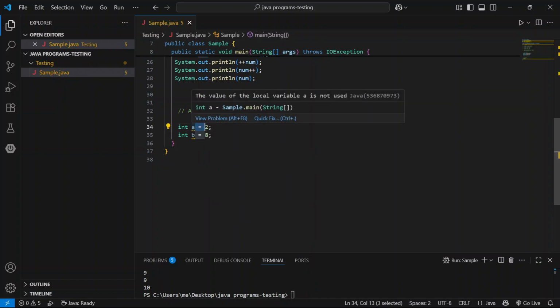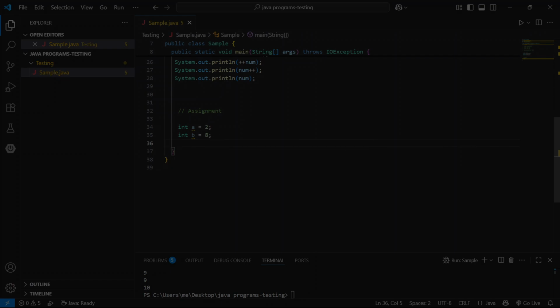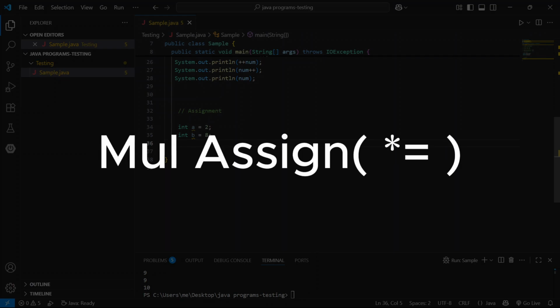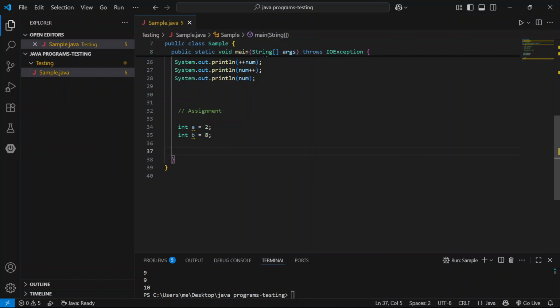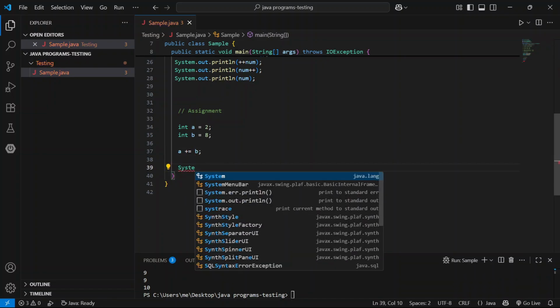This is the symbol of assign, and we have different assigns: add and assign, subtraction assign, multiplication assign, and divide assign. Here a plus equal to b, and look at the output.